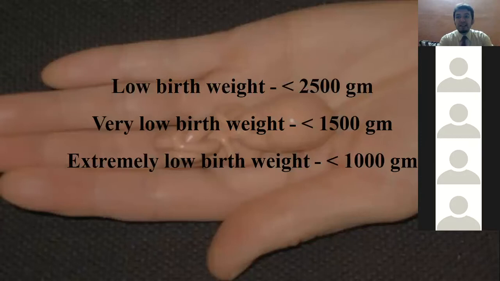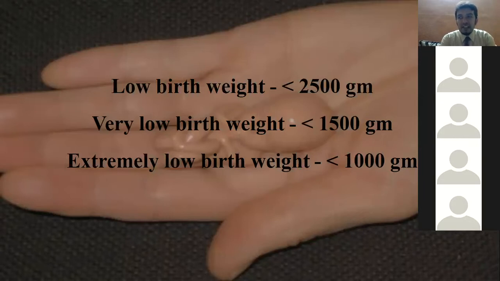Now, this is a very important classification on low birth weight. The only terminology you are aware of is low birth weight. Low birth weight is less than 2.5 kgs when the baby is born. Normally, the normal birth weight is considered to be 3 kgs, 3000 grams.